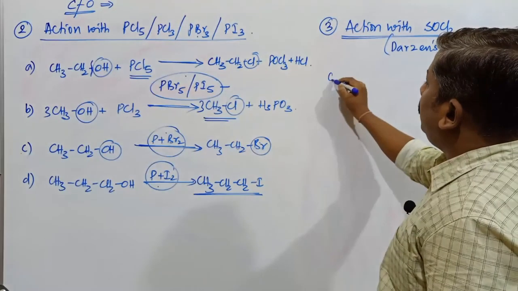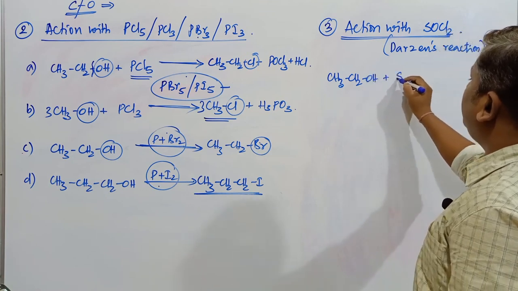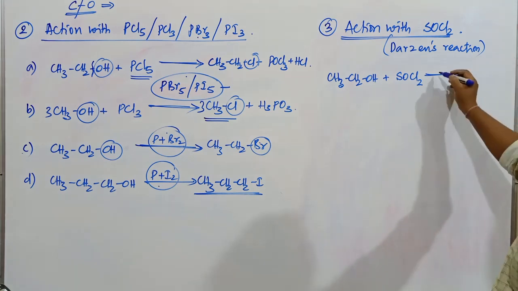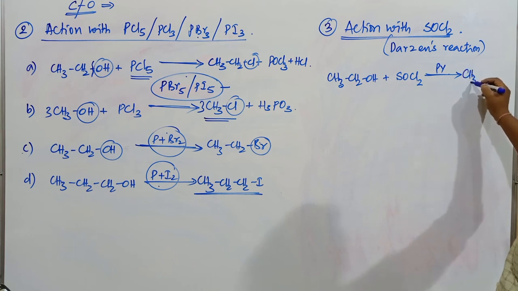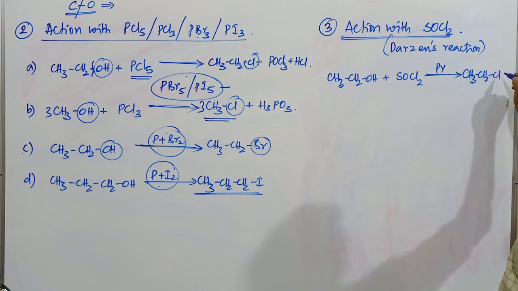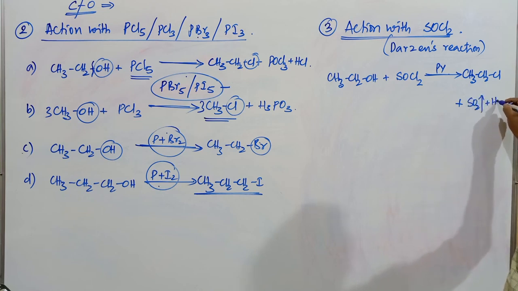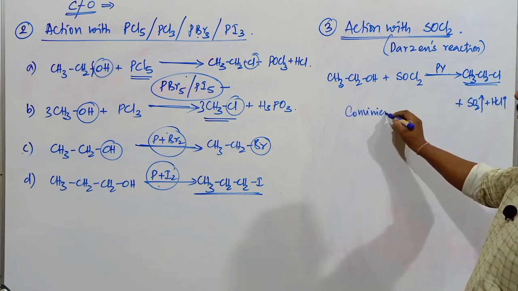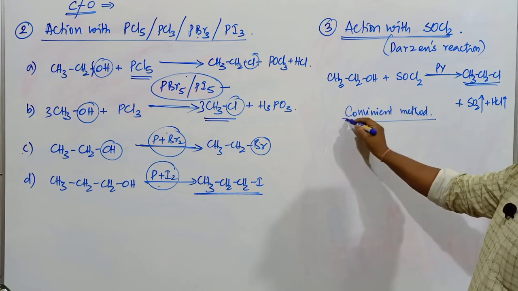When an alcohol like CH3CH2OH combines with SOCl2 in the presence of what reagent? Pyridine. Pyridine is a base, a nitrogenous compound. The major compound is CH3CH2Cl plus what are the other products? SO2 plus HCl. Now this compound is obtained. This is one of the convenient methods for the preparation of chloroalkane compounds.